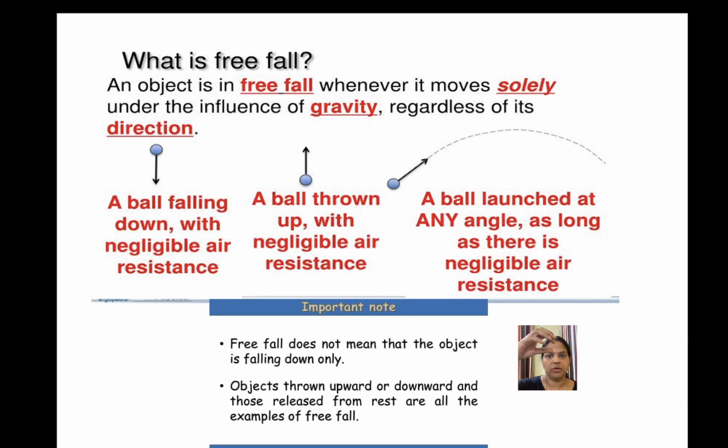If we are dropping a ball, or throwing a ball upward, or launching a ball at any angle, in all these cases the object is said to be in free fall if we neglect all the other forces like air resistance, air pressure, any other forces except gravity. Then the object is said to be in free fall motion. Free fall doesn't mean that the object is falling downward. That is why we have taken all these examples.